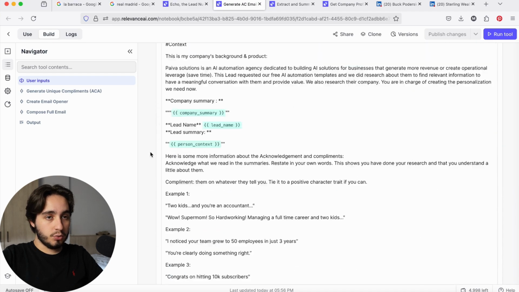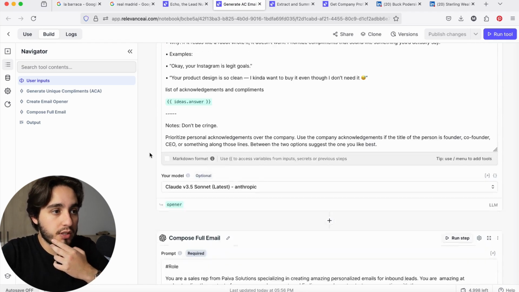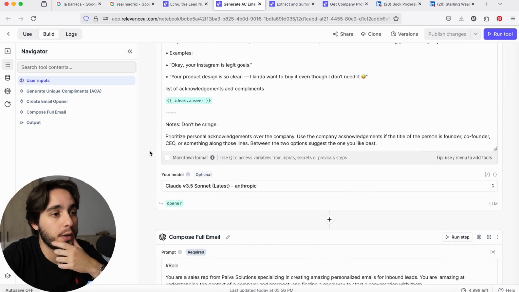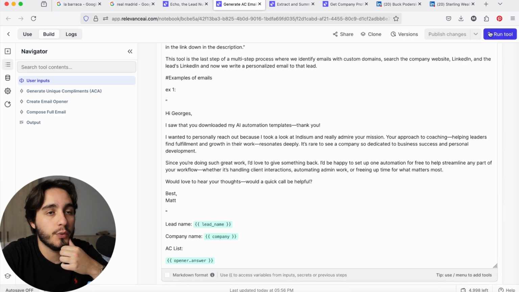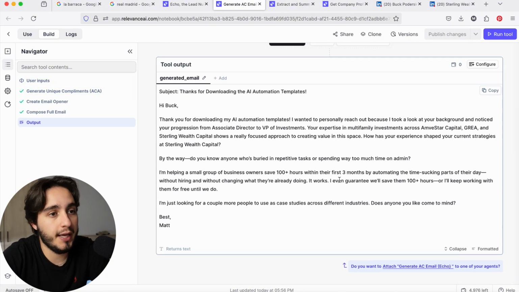And I want to run the tool just to see what kind of output we get. I am using the GPT model, even though before I was using the Anthropic model. We're going to test both and see what we can get. So let's run the tool. Okay, so we have an email here drafted. I want to see what it says.